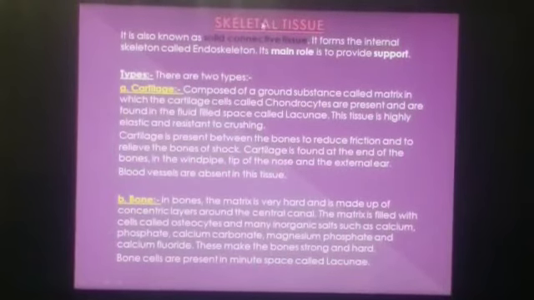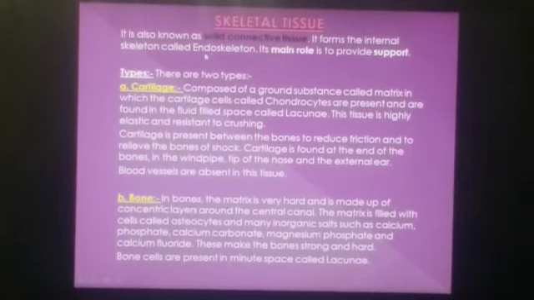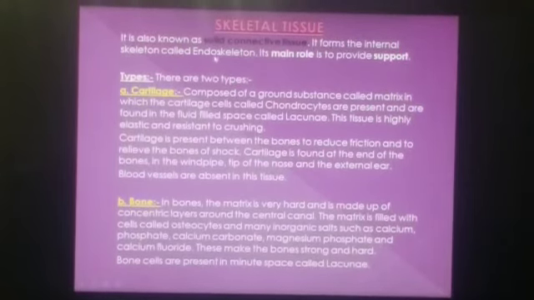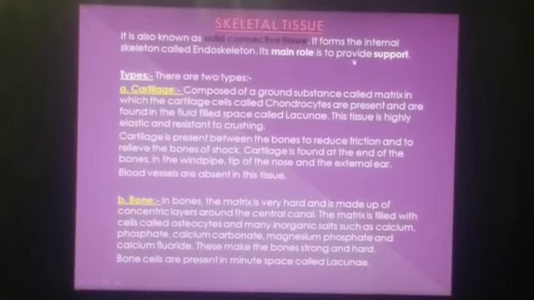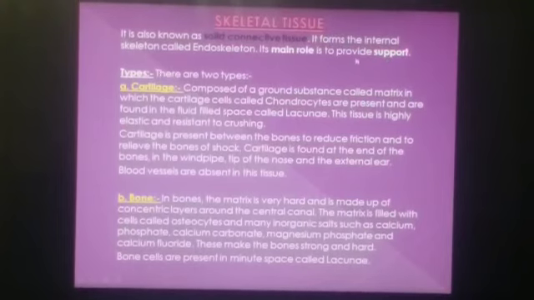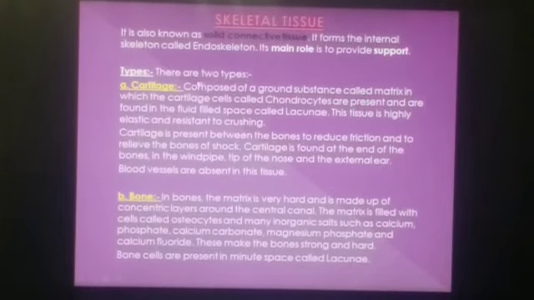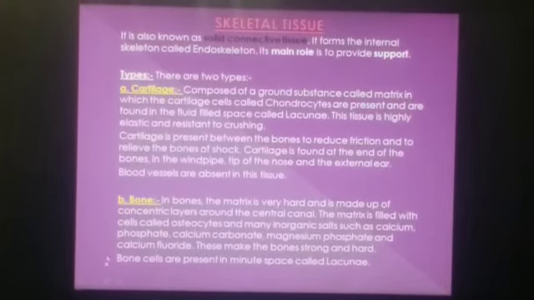Skeletal tissue. It is also known as solid connective tissue and it forms the internal skeleton called endoskeleton. And the main role of skeletal tissue is to provide support. There are two types of skeletal tissues: cartilage and bone.